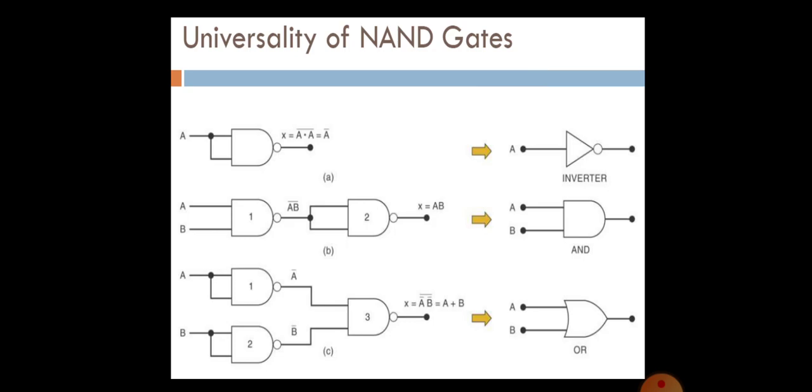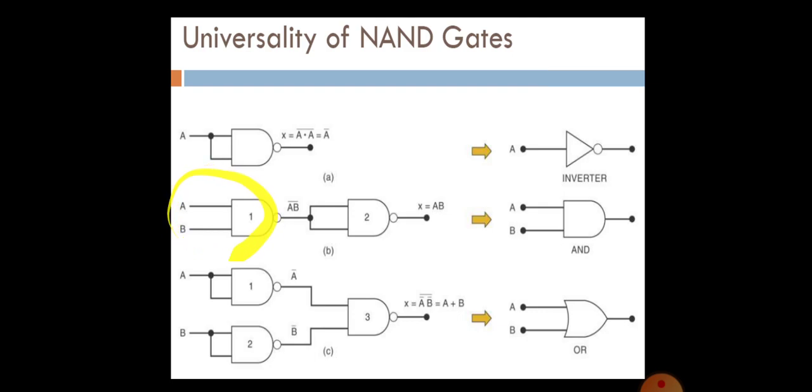Then why are NAND and NOR termed universal gates? Because from the NAND we can create all the other logic gates. That is, from NAND we can create AND, OR and inverter. Look at the first one. If you apply one input to a NAND gate, you will get A bar, that is inverter.